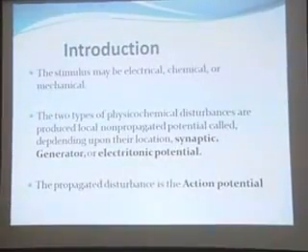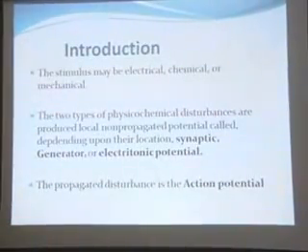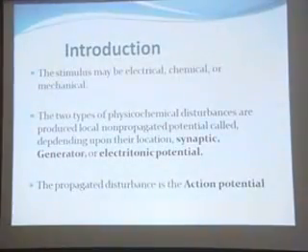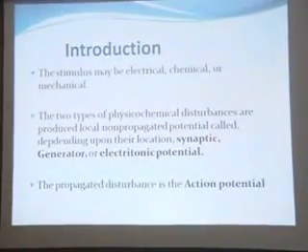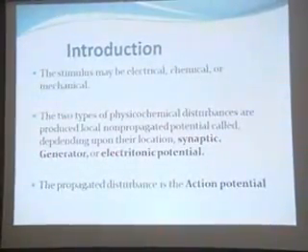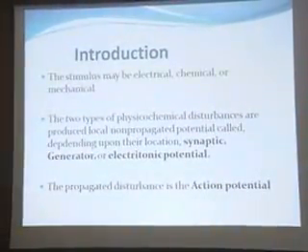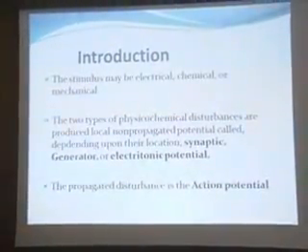Two types of physico-chemical disturbances are produced. One is a local non-propagated potential, which, depending upon their location, is known as synaptic, generator or electrical potentials. The propagated disturbance is the action potential.